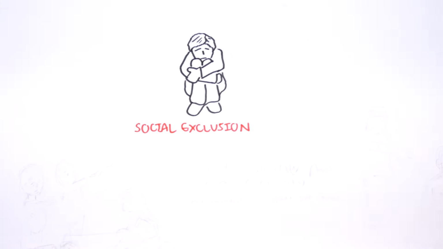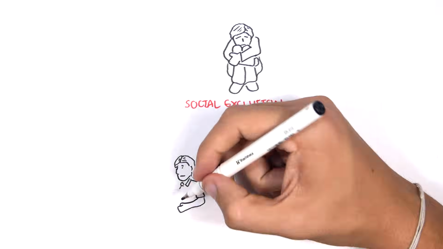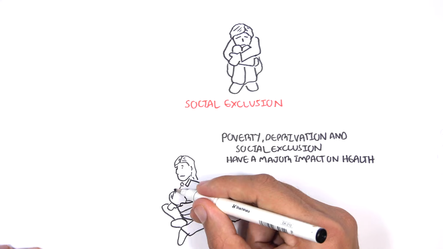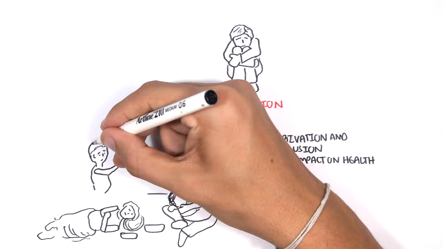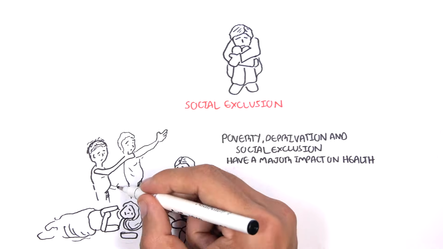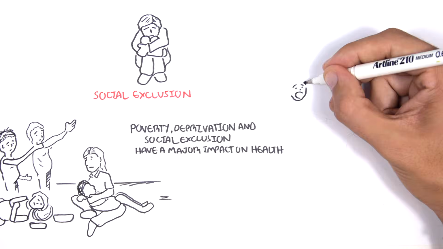Social exclusion. Poverty, relative deprivation, and social exclusion have a major impact on health. Poverty denies people access to decent housing, education, and many other things that are basic life necessities. This inequality leads to worse health and greater risk of premature death.